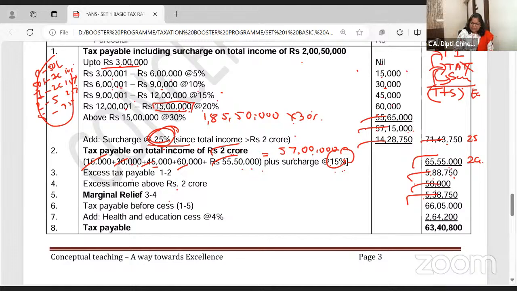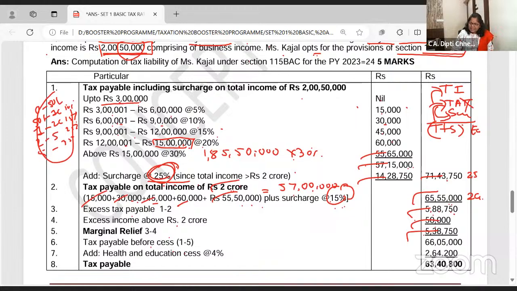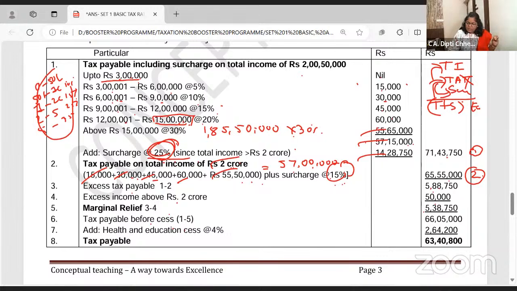Are you getting the steps? Now, what is your tax payable? Can I give all the steps? Step 1: calculate tax on 2 crore 50,000. Step 2: calculate the tax on 2 crore. Step 3: excess tax, 1 minus 2. Step 4: what is your excess income?